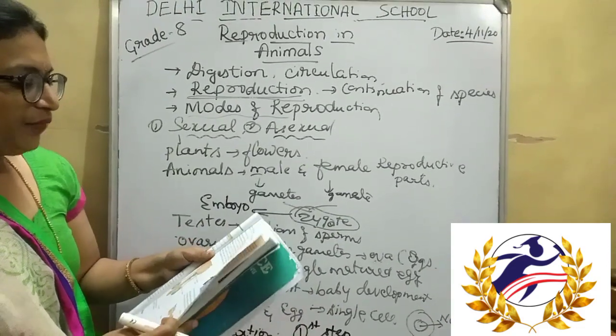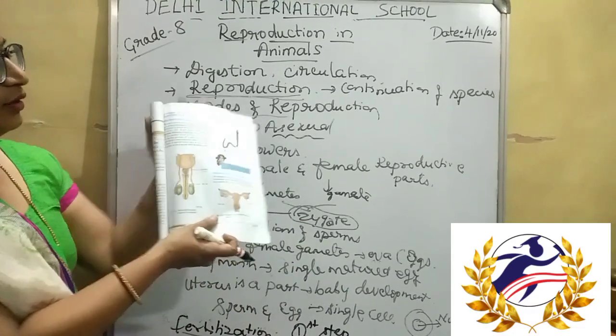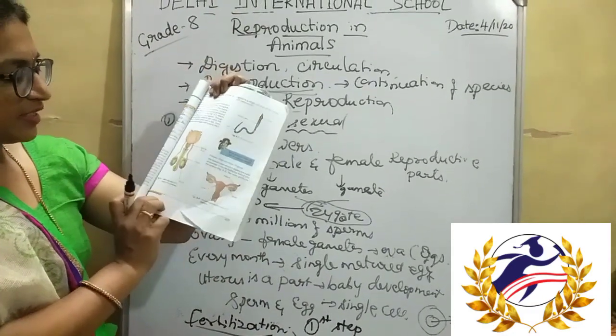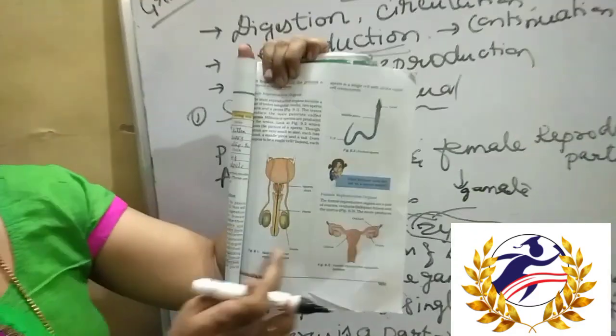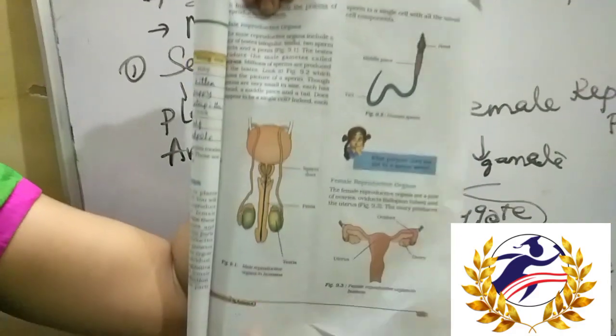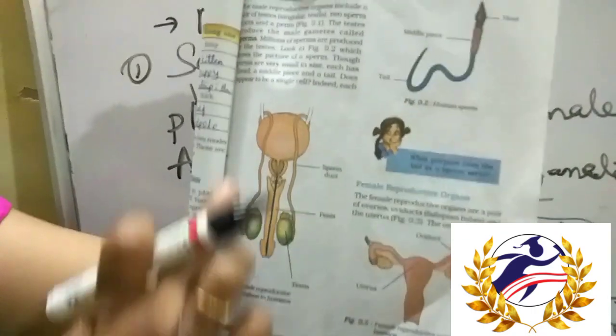Okay, so here see this diagram that is present on page number 101. So this is the male reproductive part.